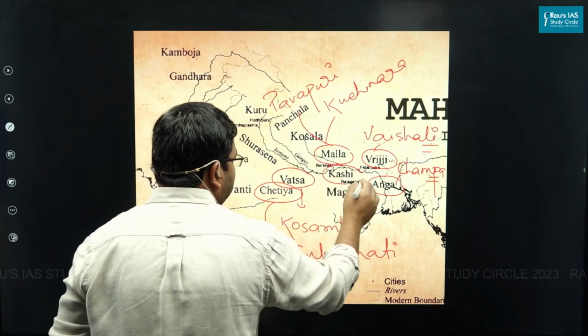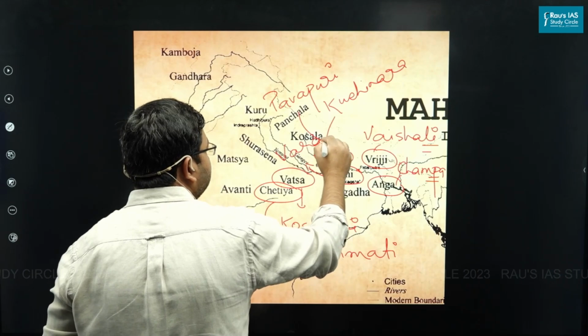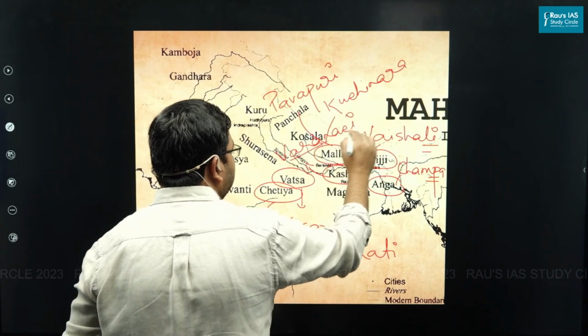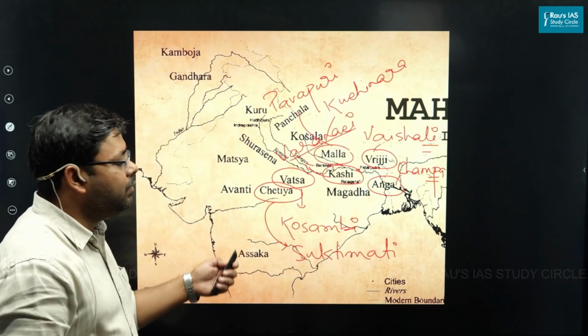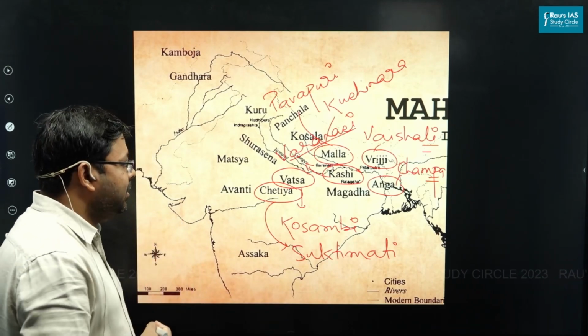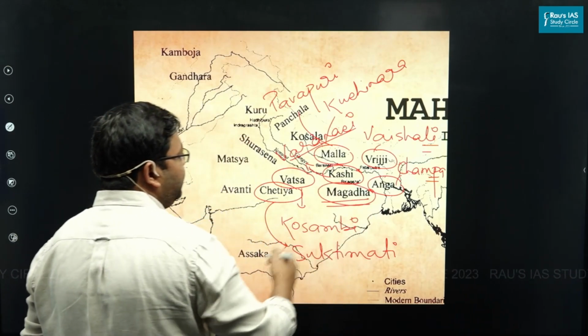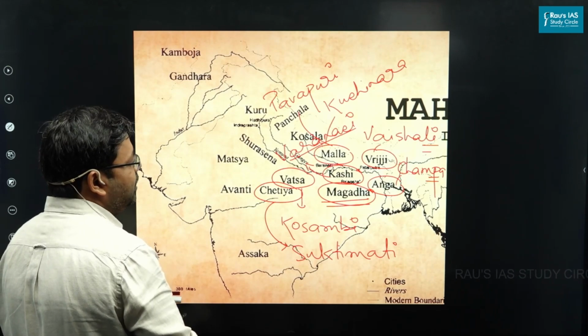Then Kashi Mahajanpad, the capital was Varanasi. Based on the confluence of Varuna and Asi river, it was called Varanasi. Then the super important Mahajanpad was Magadha. The most powerful Mahajanpad was Magadha.